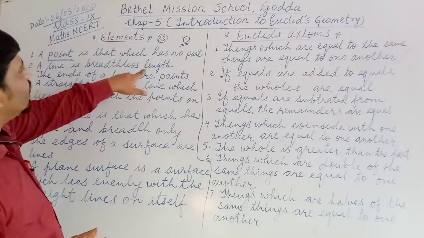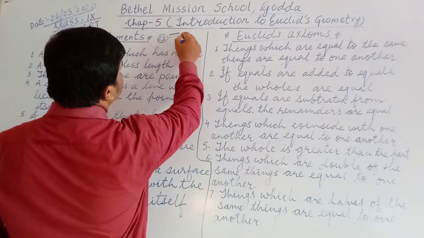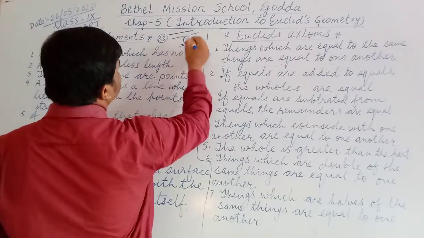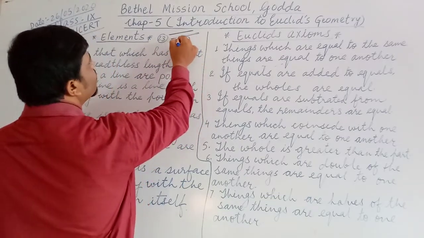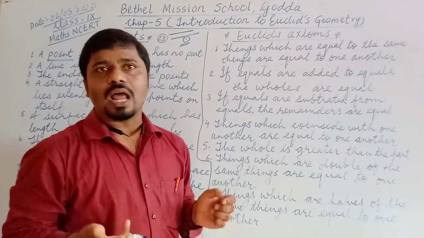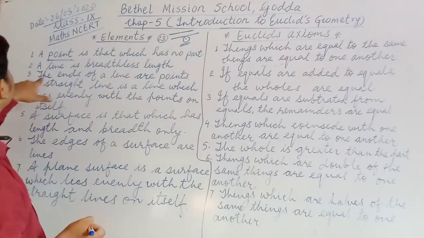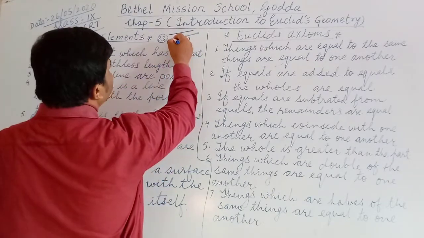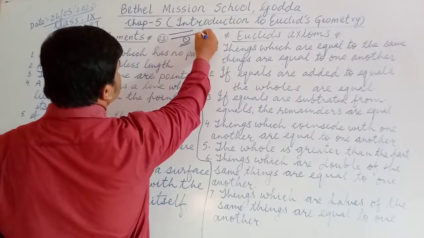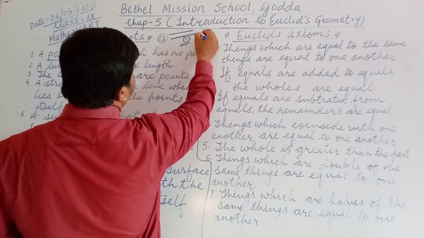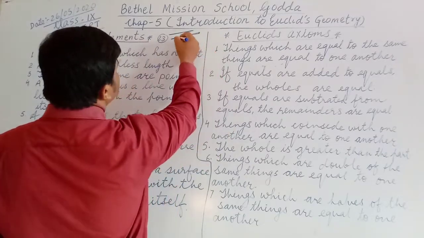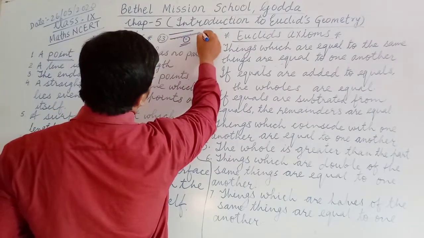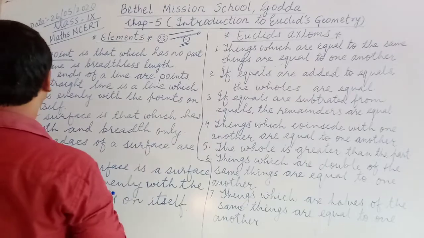A line is breadthless length. Breadthless length means it has no breadth. When you draw a line, you measure only length, you do not measure the breadth. That's why we say a line is breadthless length. The ends of a line are points. Where the line ends, that is called a point. Where the lines end, those are called points.